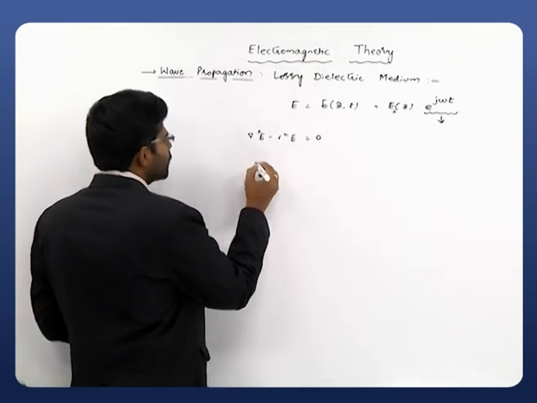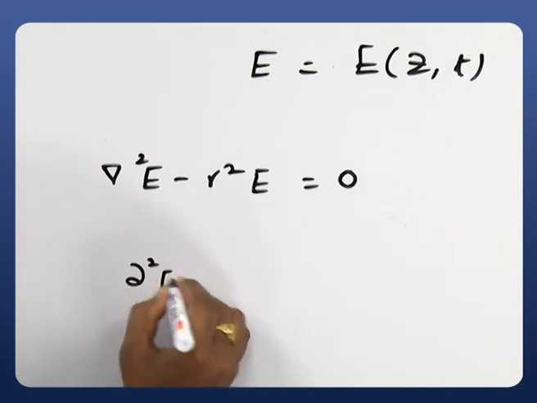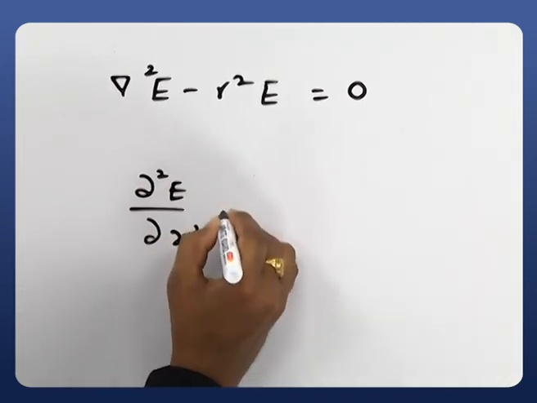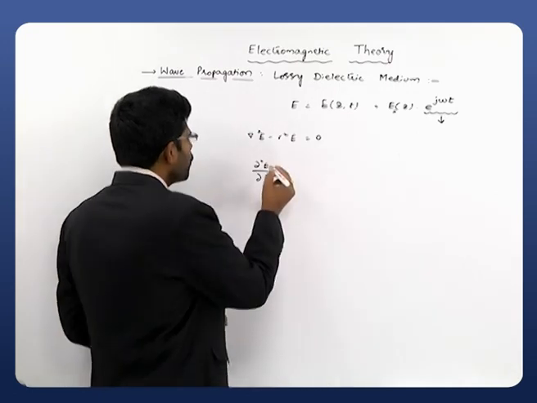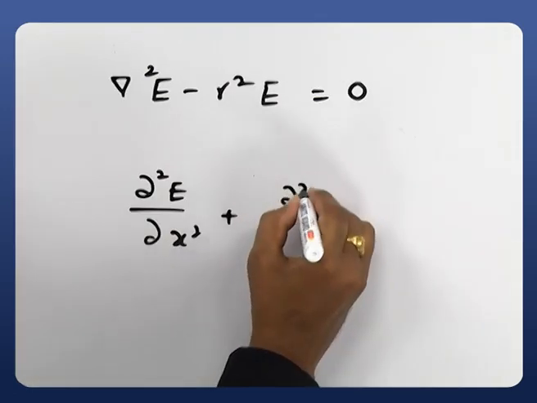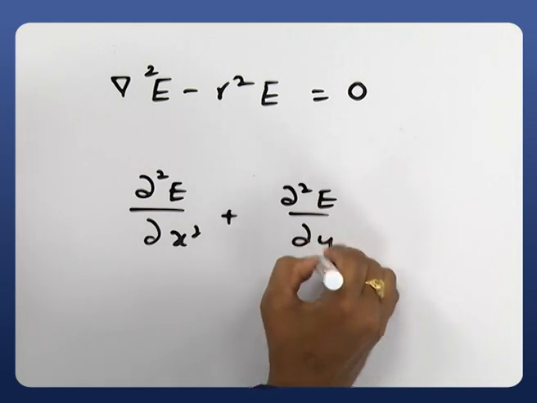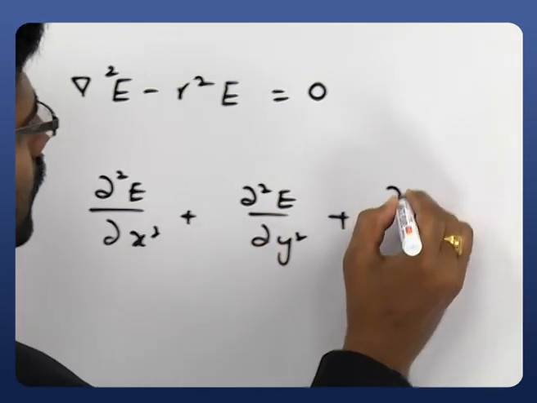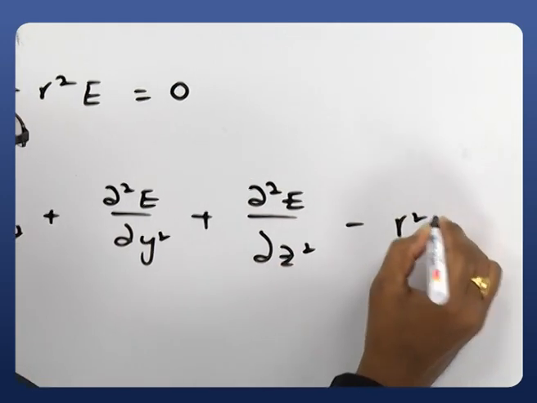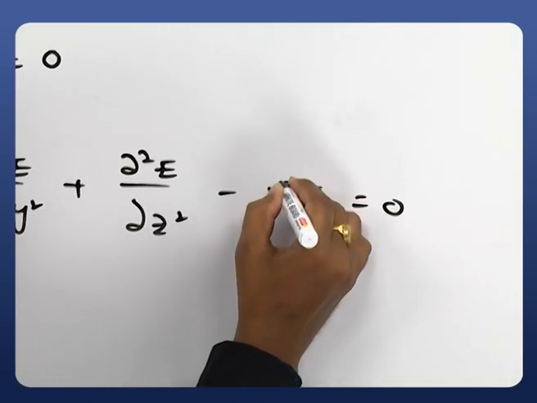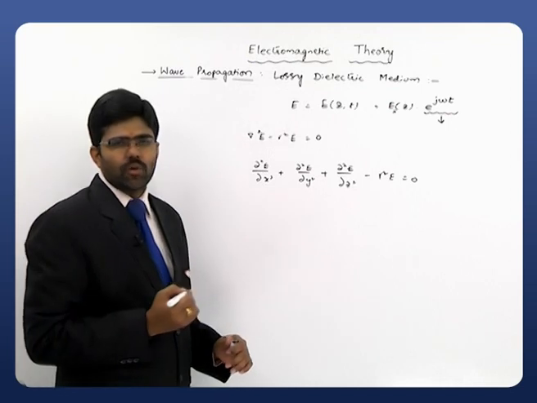For our convenience, I am considering only the rectangular coordinate system: dou square E by dou x square plus dou square E by dou y square plus dou square E by dou z square minus gamma square E is equal to 0.